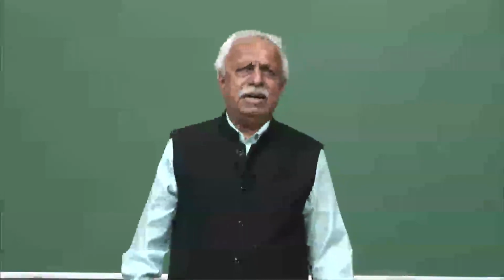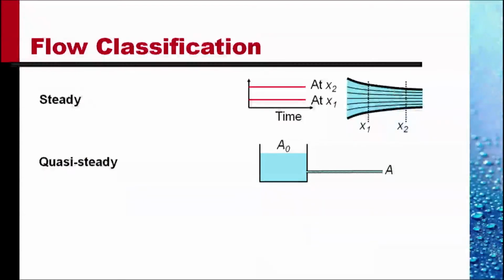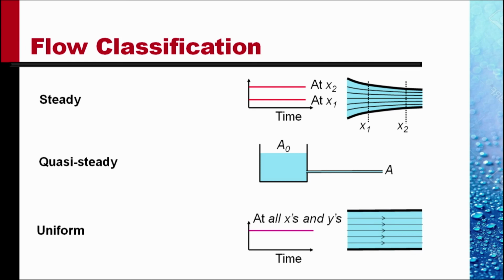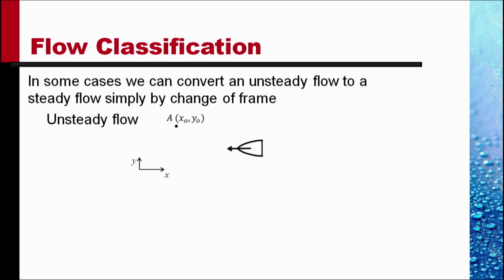to amplify this assumption. A uniform flow is a flow in which the properties are constant at all x's and y's. That is, everywhere, all properties have the same value. In some cases, we can convert an unsteady flow to a steady flow simply by change of frame.